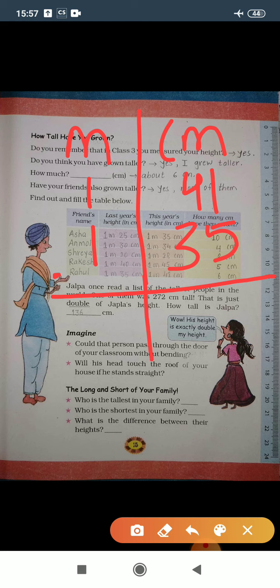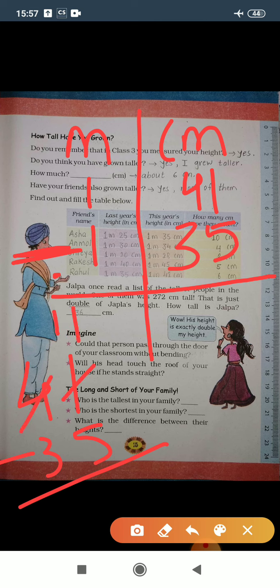So let's calculate by subtracting these two numbers. Here we need to take a carry. So how do you subtract these numbers in third standard, how to get a carry. Here we'll take 11 and here it becomes 3.